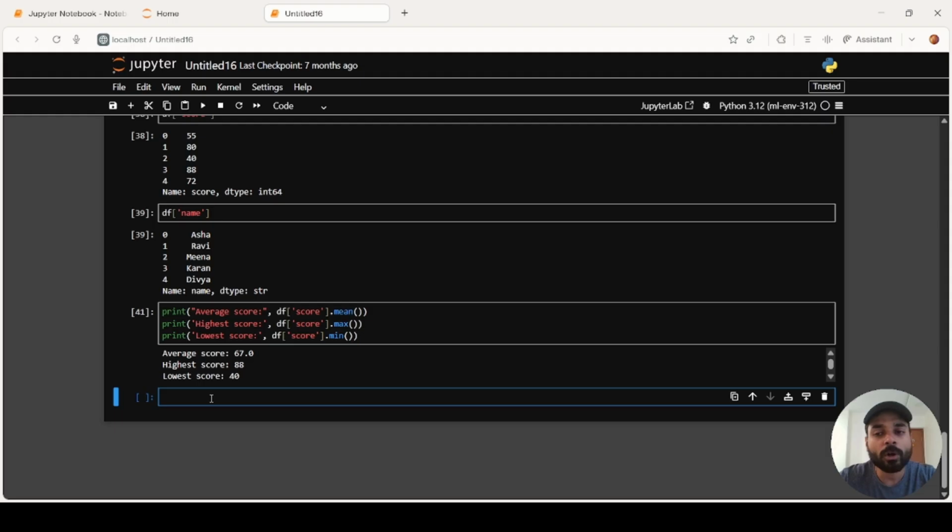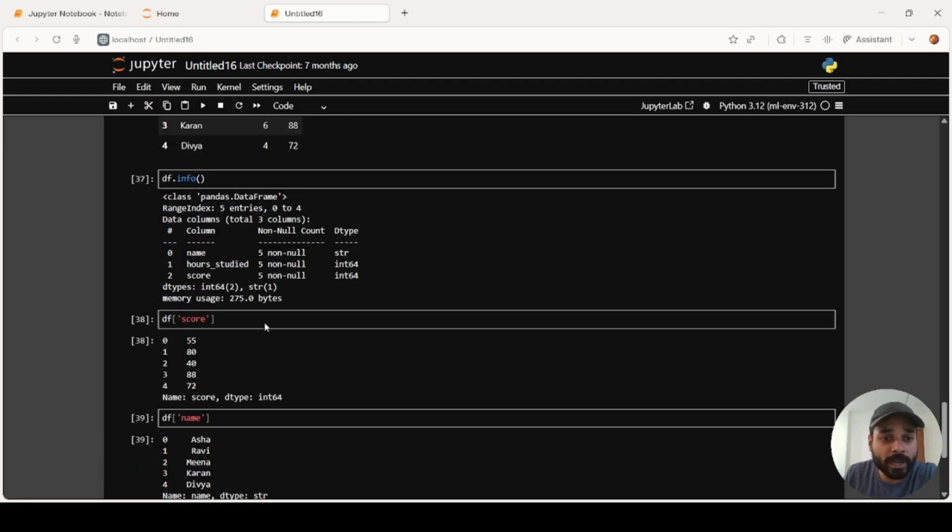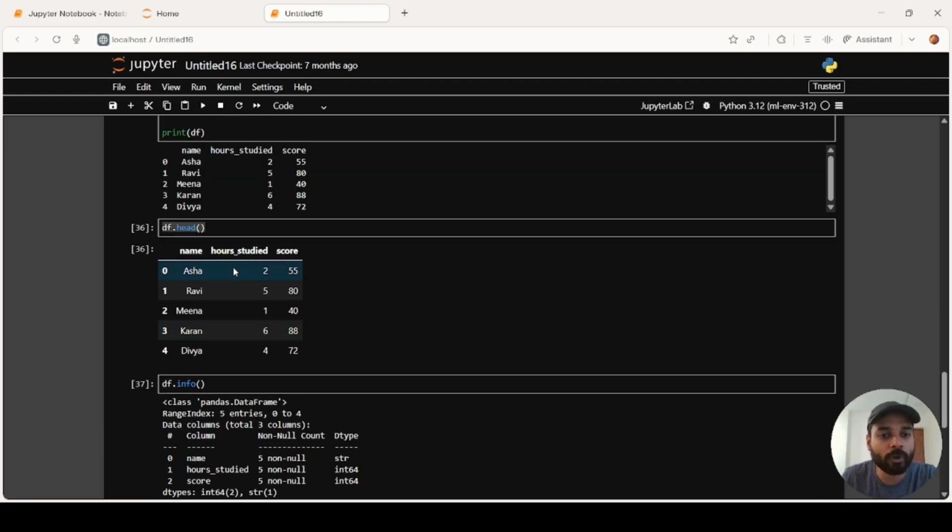Okay, we can now also create new columns using the already existing columns. So let's say you want to find out the efficiency of a student. Let's say one student scored 100 out of 100, but studied only 10 minutes. And another student studied for 24 hours and scored 99 out of 100. So who will be most efficient? Obviously, the student who studied just 10 minutes and scored 100 out of 100. So that's what we want to find out.